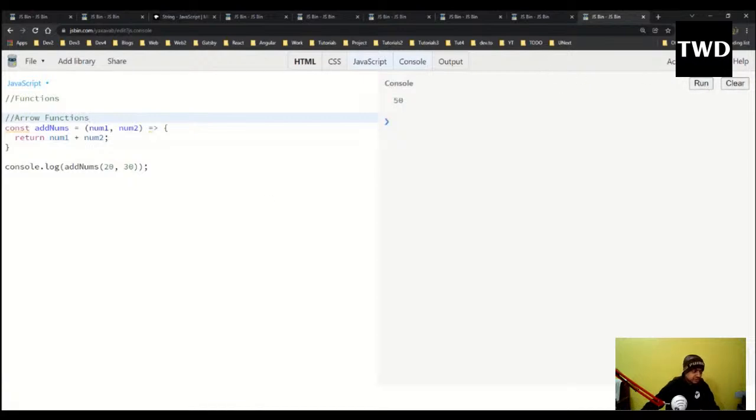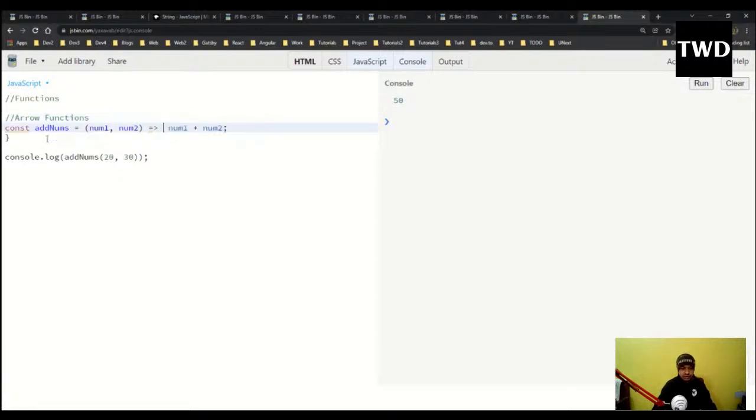In arrow functions, if there is only one statement, it is not even necessary to have the return and the curly brackets. So I can remove these two things and bring it like this: num1 plus num2. It removes the curly bracket and the return statement. Now I'll run this and the 50 will come here.